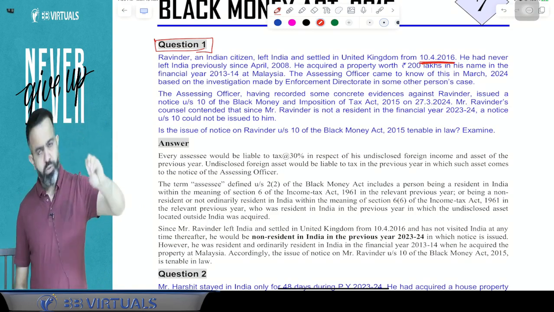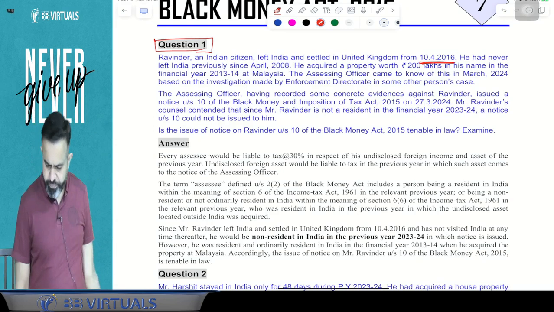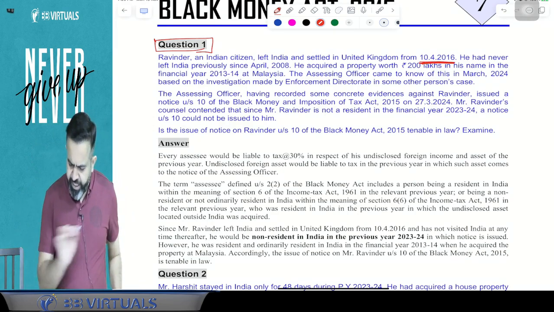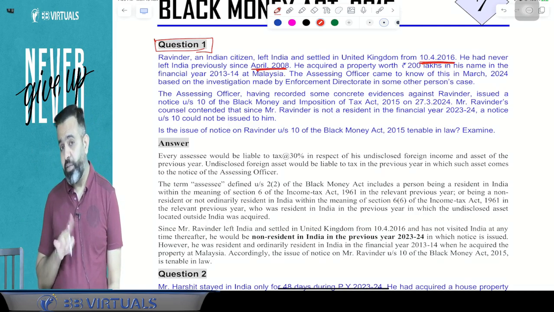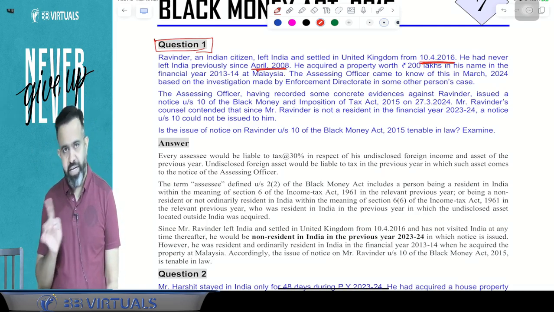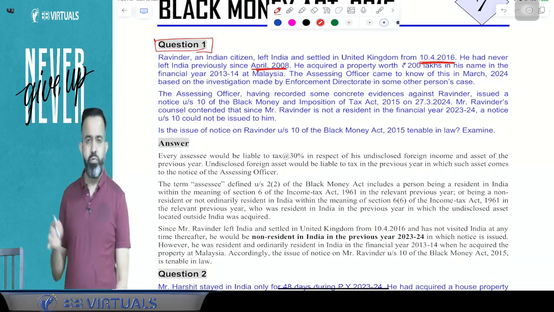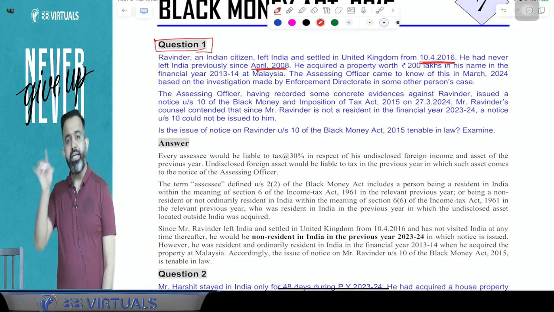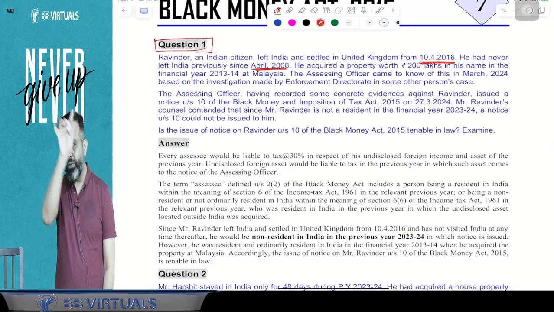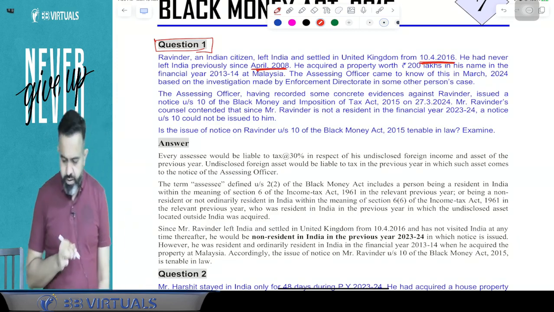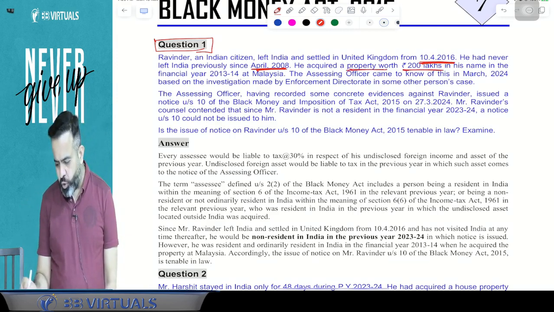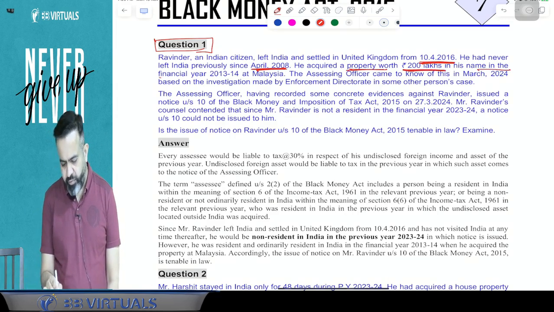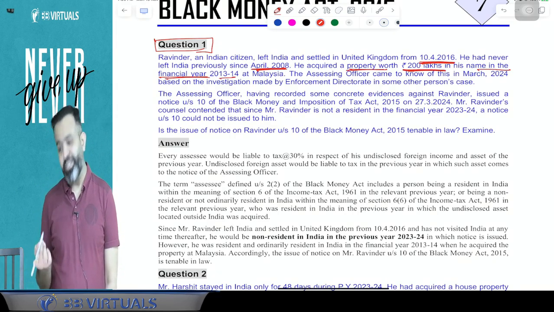So can I say that from 2016, he is a non-resident? He had never left India previously since April 2008. So after April 2008, he never left India. So I can say that from April 2008 till 10th April 2016, he was in India. So he was resident also. He acquired a property worth 200 lakh in his name in the financial year 13-14 in Malaysia.